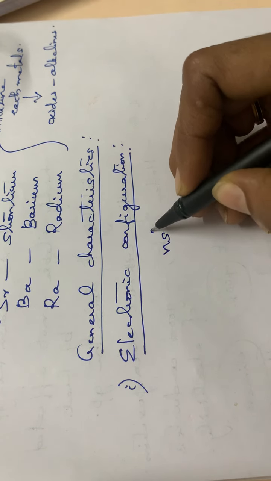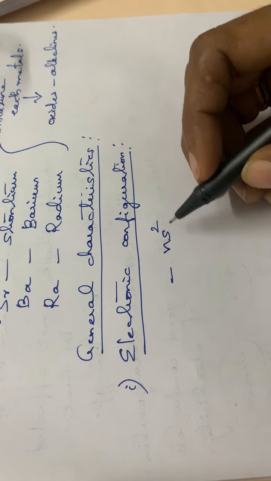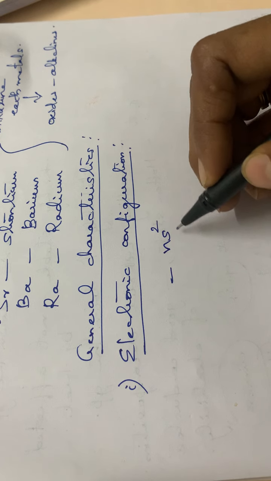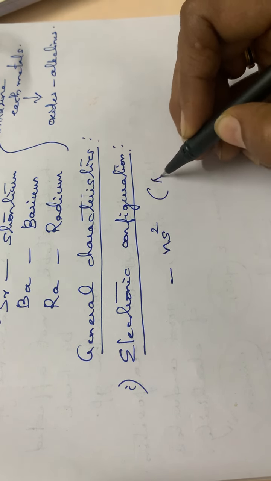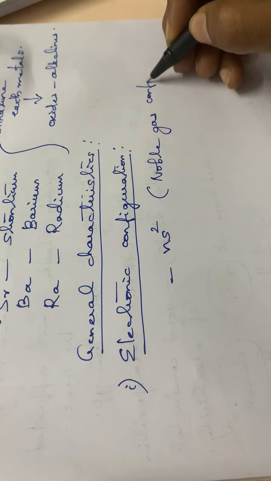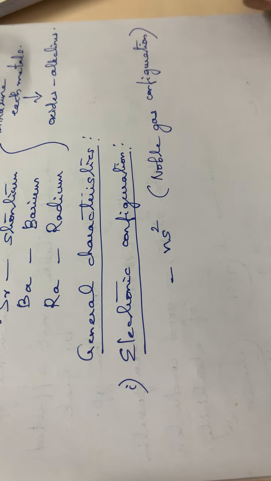Ns2 means the s orbital is completely filled with 2 electrons. That means this group has a completely filled or noble gas configuration.